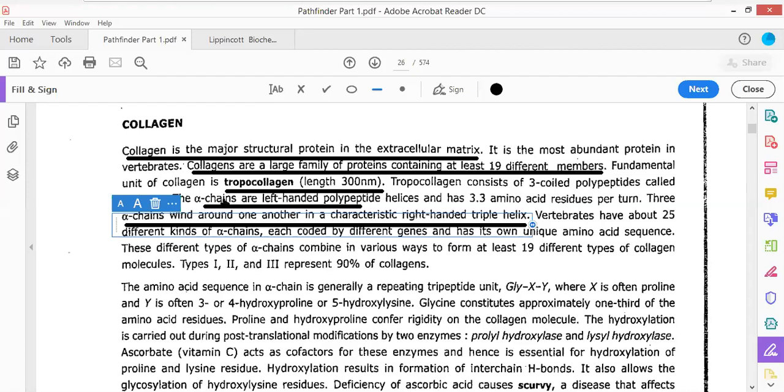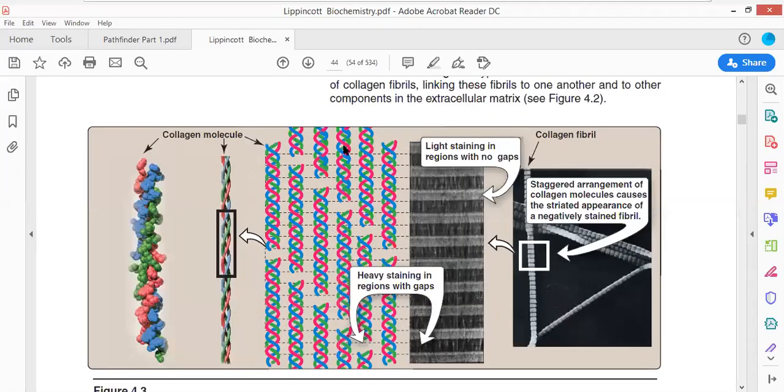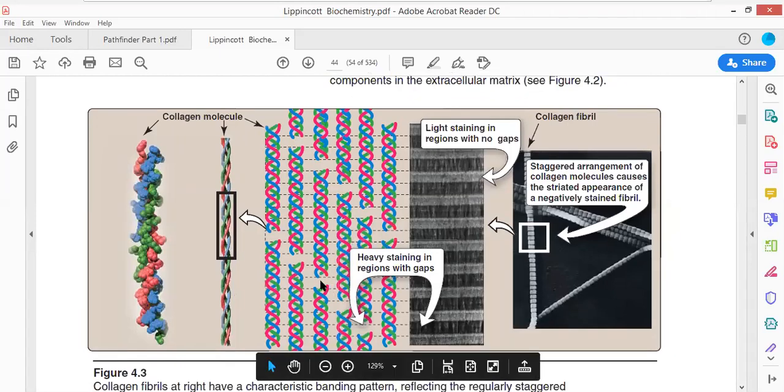Now, what is the next important point? Tropocollagen consists of three coiled polypeptide chains. So these are the three coiled polypeptide chains of the alpha helix. Hopefully you are able to recognize all these three different polypeptide chains. These would be forming the structure of the collagen molecule. Now there are regions where these collagen chains are not present.